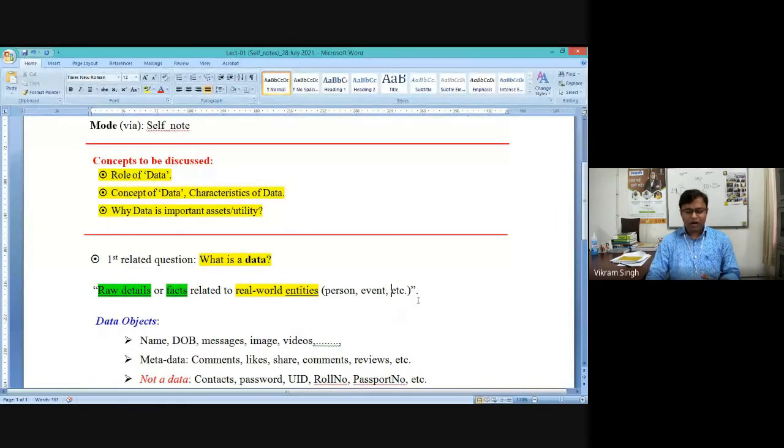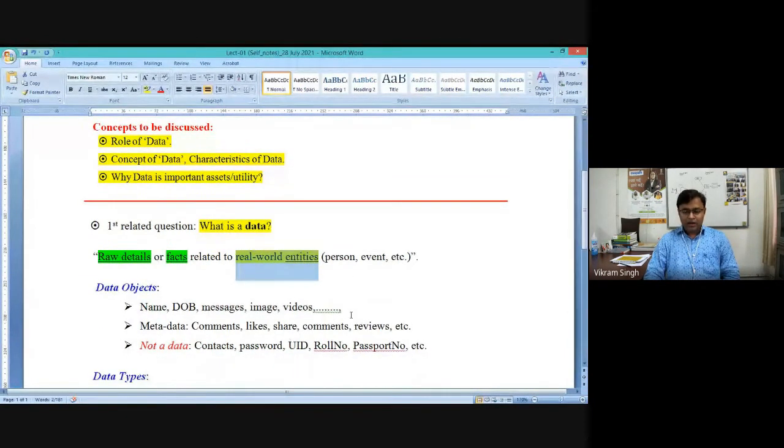So this is a very obvious and very common definition, which is widely available: when we say what is data, it is raw details or facts related to or about a real-world entity. So this part is very important. And that's the complete definition also, right? So if you go beyond, you need to understand, we have said that data is raw details and facts about a real-world entity.